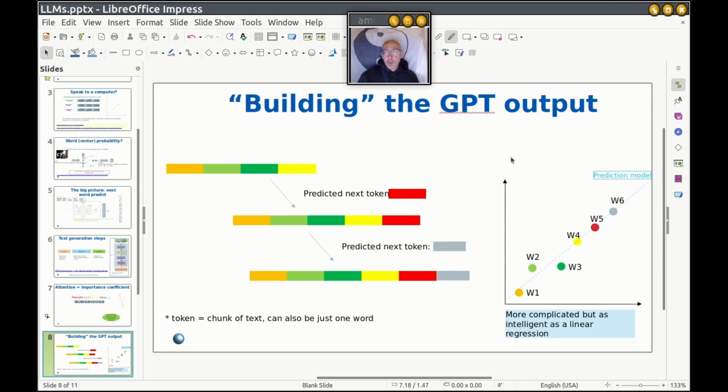And it is very similar to a linear regression, where you predict from a series of points. From this and this I predict this, from this and this I predict this, and so on. Of course, oversimplified, okay? But this is as intelligent as having a linear regression, what we did from the time of undergraduates at school.